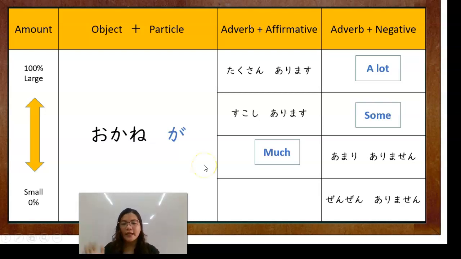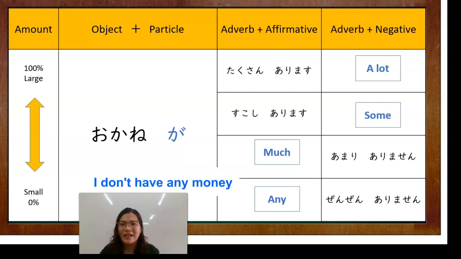Okay, and next is zenzen. Okay, when you say zenzen, it is not any, wala talaga, or kahit ni piso wala. When you say okane ga zenzen arimasen, that means I don't have any money. Okay, wala talagang pera kahit na piso. So that means zenzen arimasen. Wala ka talaga ni isa nung object na yon.